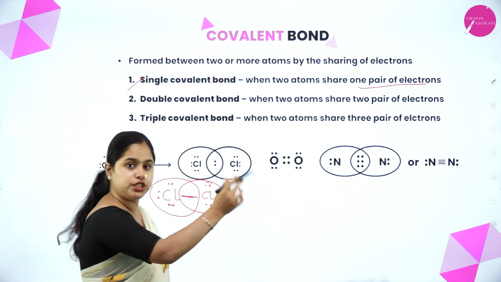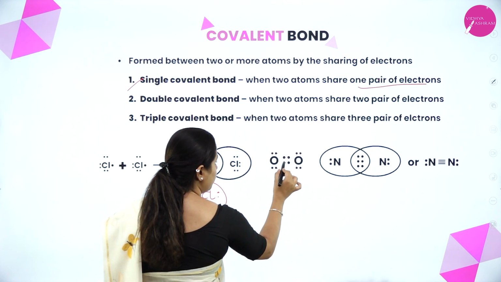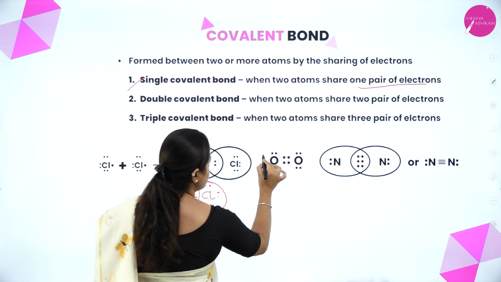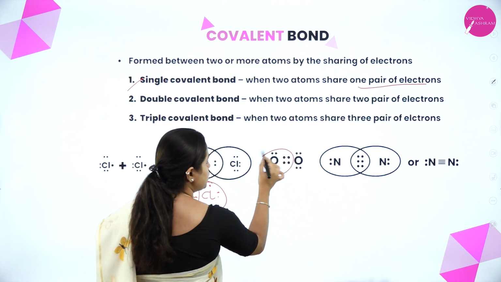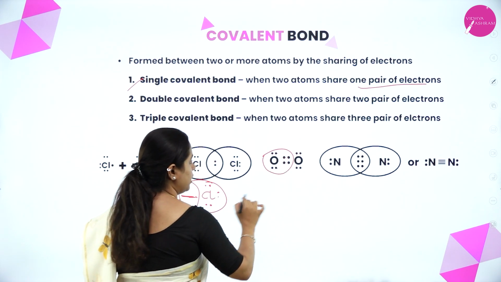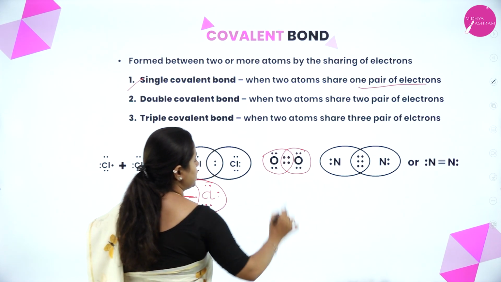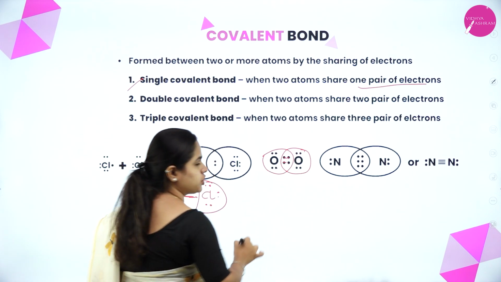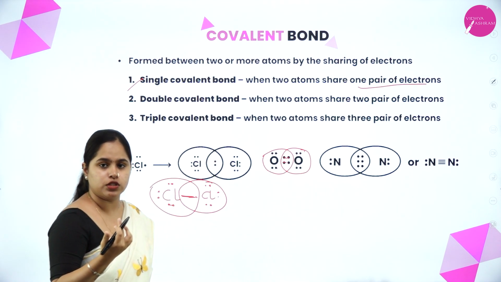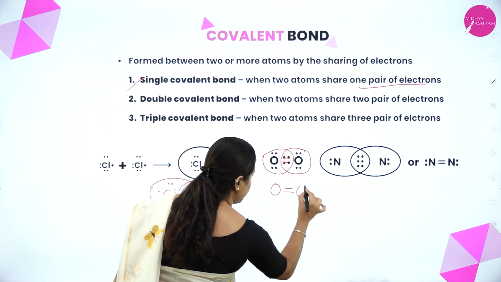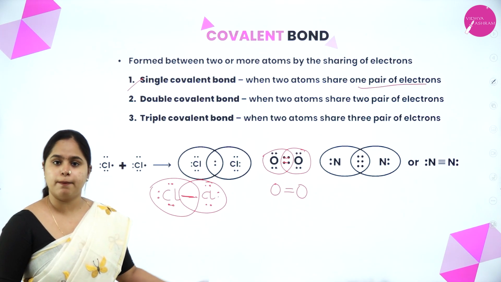Now both of them share 2 pairs, or 4 electrons, with each other. This oxygen atom attained its octet, 1, 2, 3, 4, 5, 6, 7, 8, and even the other oxygen atom attained its octet. There are 2 pairs of electrons shared between them, so that becomes O double bond O. This is a double covalent bond.